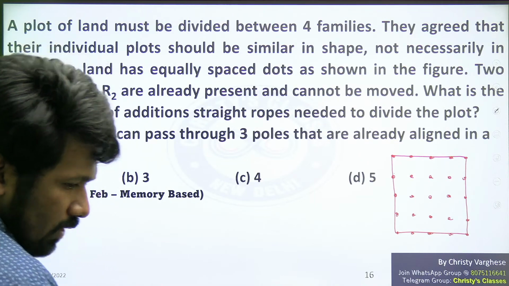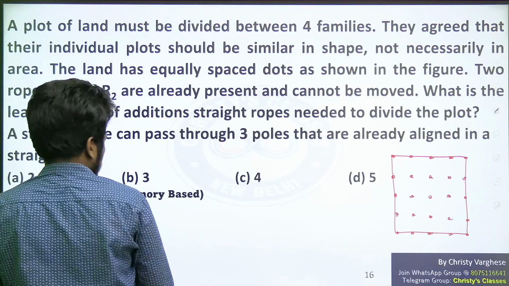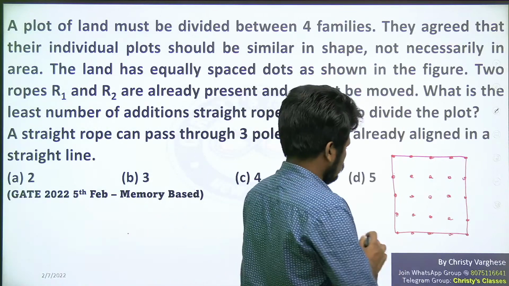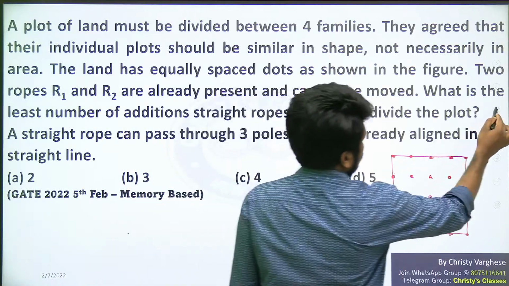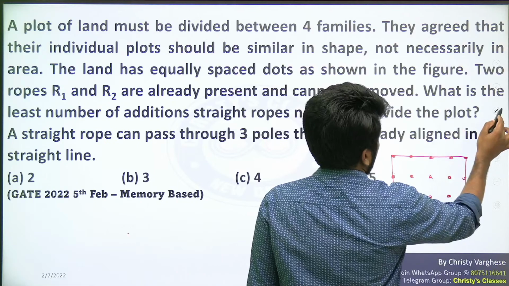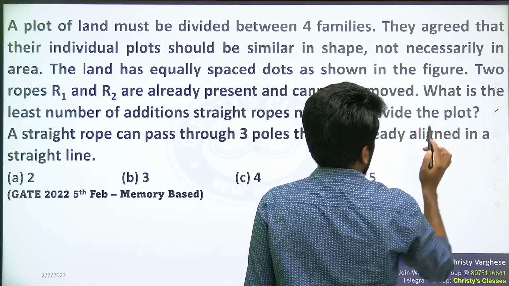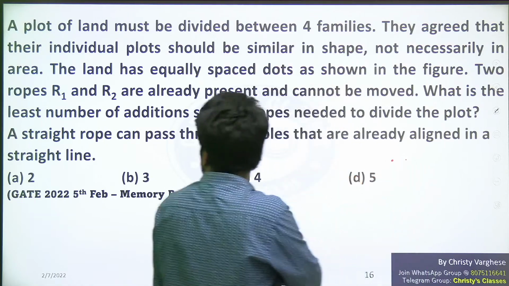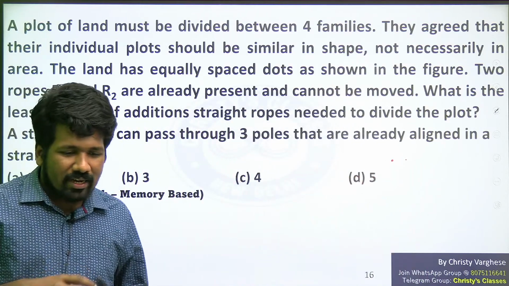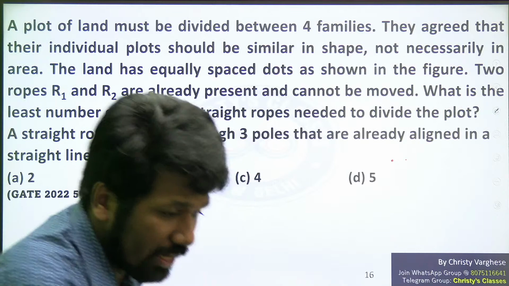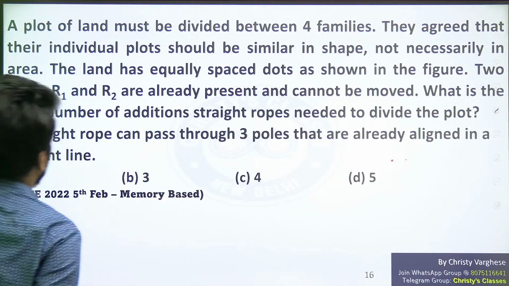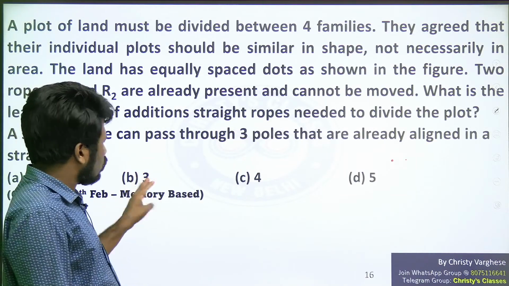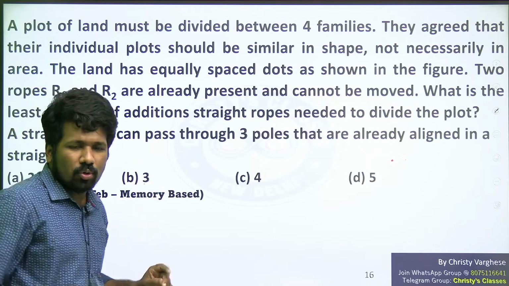Sorry, it is not complete. Okay, I think there is some lack of clarity in that picture. Anyway, this is another question asked. There was a picture also. The answer will come out to be three. I will show you that picture tomorrow.